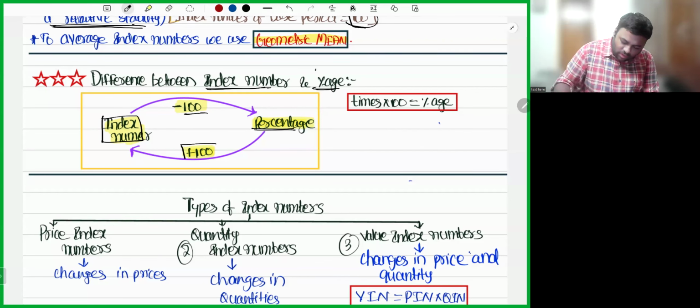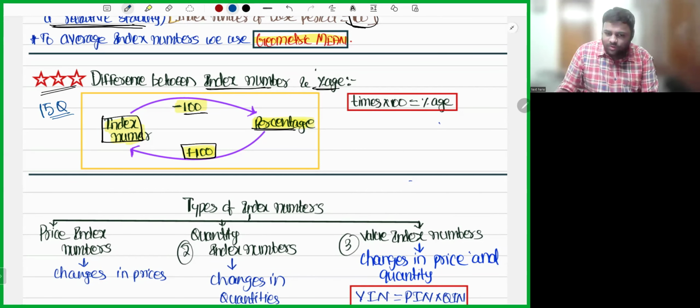For percentage, if you add 100, you will get index number. My dear friends, it is very important. In your ICM material, you have somewhere 15 questions based only on this concept, the difference between index number and percentage. I don't know why that fellow likes this concept so much. Only on the difference between these two, he gave 15 questions.